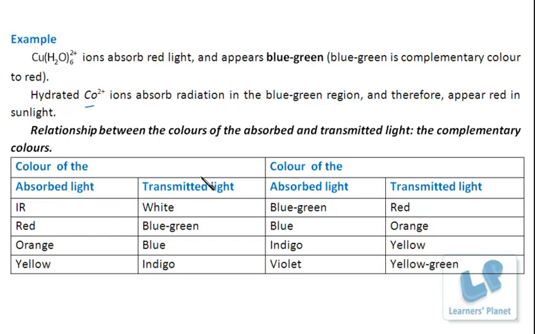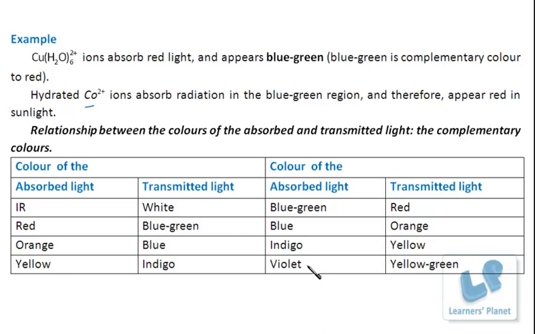Absorbed light infrared, transmitted light white. Likewise, if absorbed light is blue-green, transmitted light is red. So these are some of the absorbed colors and the transmitted colors of the light. Of course, this you don't need to remember. You just remember one thing: transition metals or elements form colored compounds because of the presence of unpaired electrons in the d orbitals.